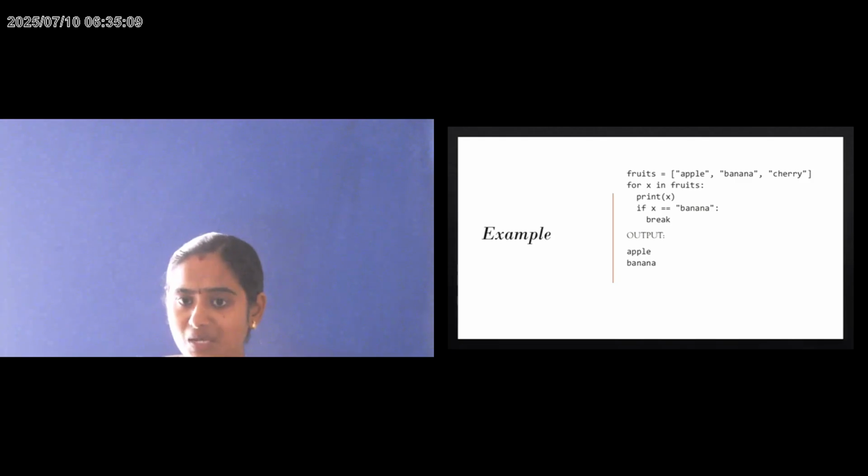Then I pass it in the for loop. The print statement is executed. Then, instead of continuing the looping, I use the keyword break to stop the flow of execution in the iterative statement. So this is called the break statement.